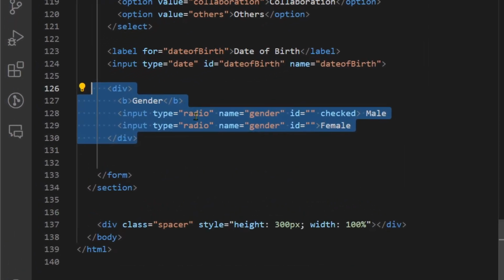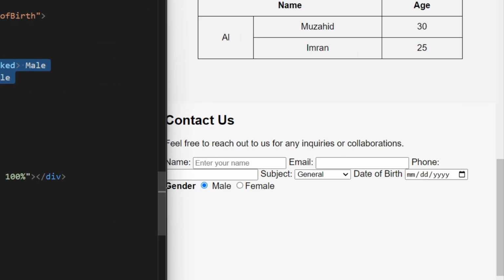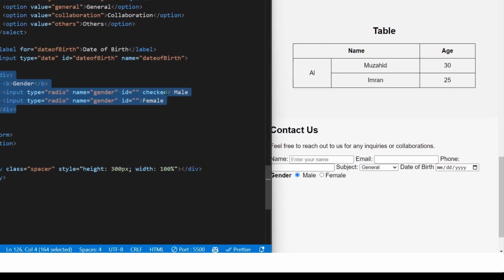Next form element is radio type. Inside of a div, I'm making another container. Here I'm using a bold tag for gender and input type radio. This is where name is actually crucial. If you see the name gender, if I save this, I have these two.